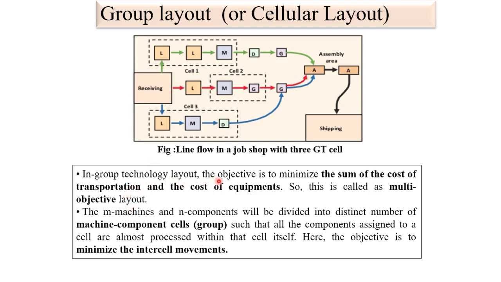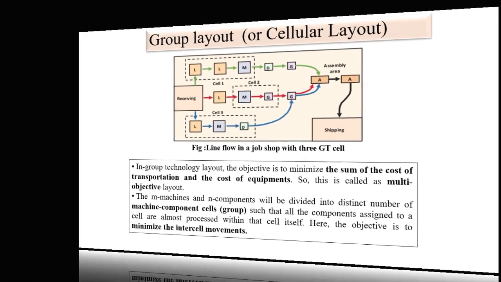In group technology layout, the objective is to minimize the sum of the cost of transportation and the cost of the equipment. So this is called a multi-objective layout. The M machines and N components will be divided into a distinct number of machine-component cell groups, such that all components assigned to the cells are almost entirely processed within that cell itself. Here the objective is to minimize the intercell movement.